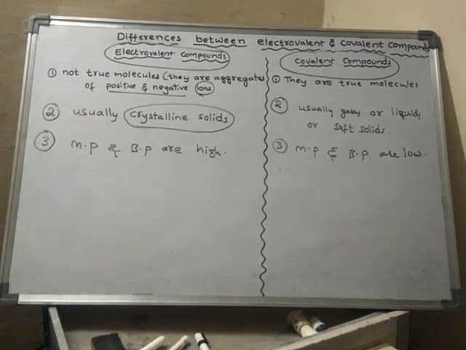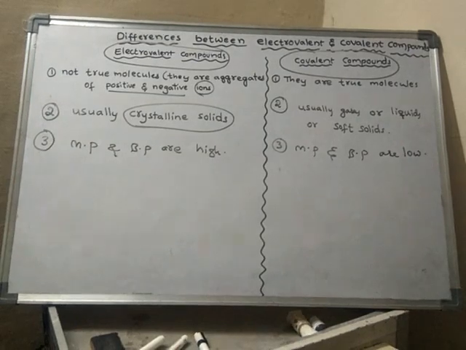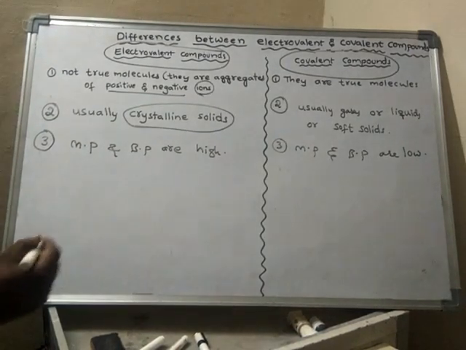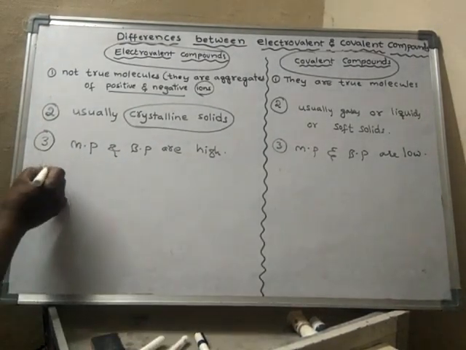In the same way, the fourth difference is they are usually insoluble in organic solvents.